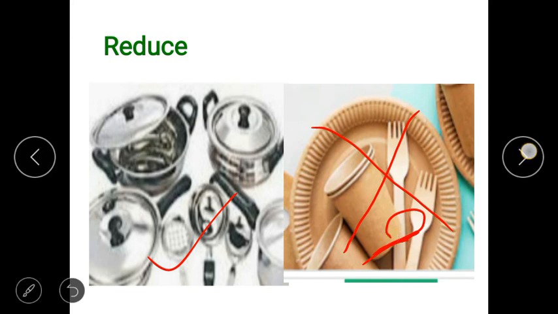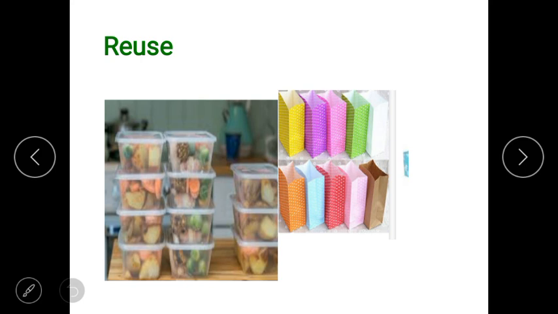Now next is reuse. We should always try to find new ways to use things before throwing them away. Before throwing things away, you should try to reuse them. How can we reuse? Package boxes, like paper, that you are throwing outside, you can make covers, boxes, toys. Then some plastic boxes are kept at your home and you are not using them, you can put some things in that. You can put your vegetables also. So this way we can reuse things.